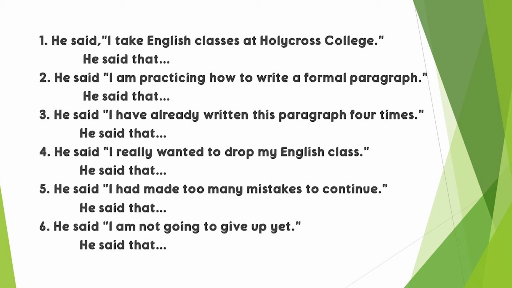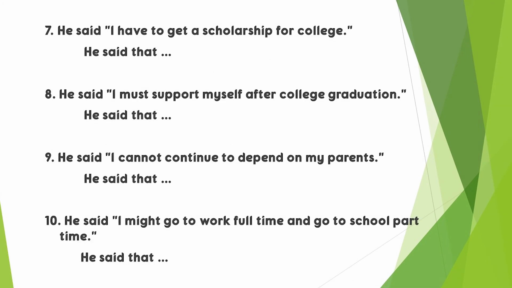Number 3, he said, "I have already written this paragraph 4 times." Number 4, he said, "I really wanted to drop my English class." Number 5, he said, "I had made too many mistakes to continue." Number 6, he said, "I'm not going to give up yet."